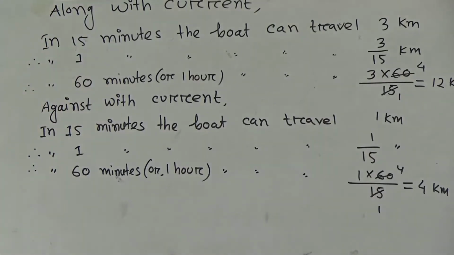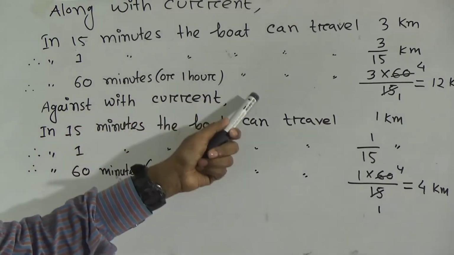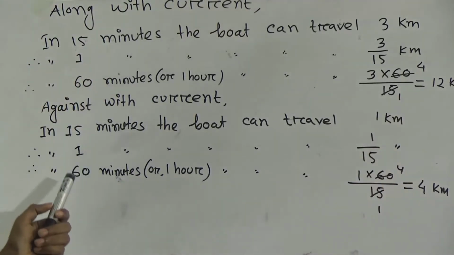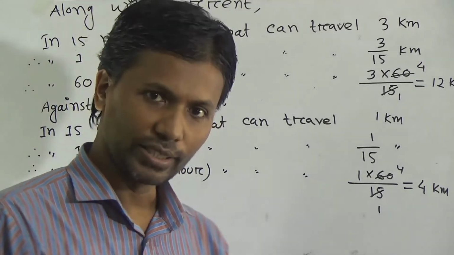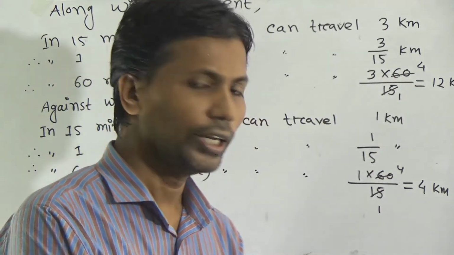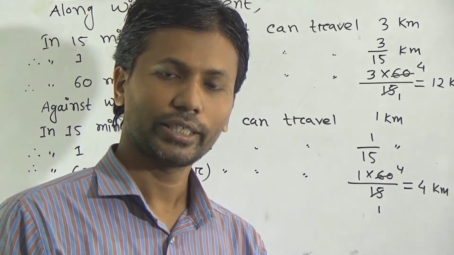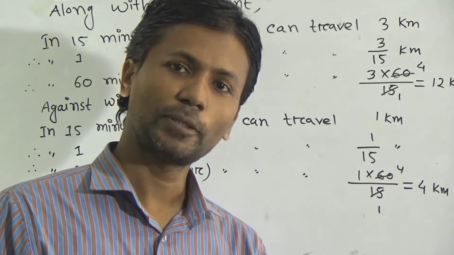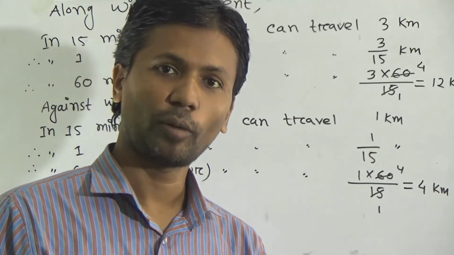Dear student, I hope you understood here. Again, along with current in 60 minutes the boat can travel 12 kilometer, and against the current in 60 minutes the boat can travel 4 kilometer. That means speed is less when it moves against the current. Now we have to determine the speed of boat and the speed of current. Speed of boat means speed of boat, and speed of current means the speed of water current.